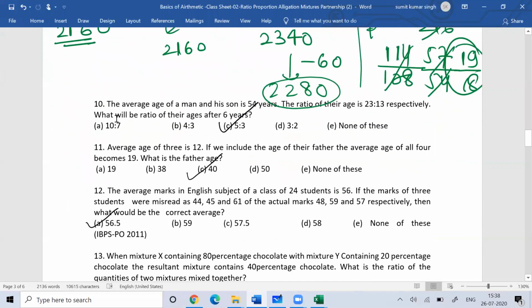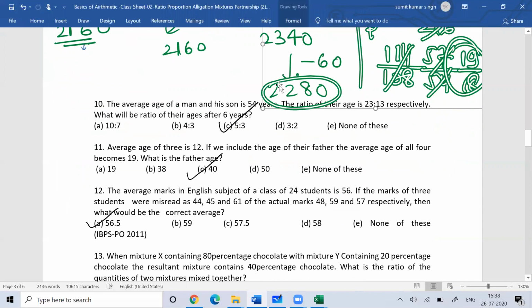Now you can see the next question. The average age of a man and his son.